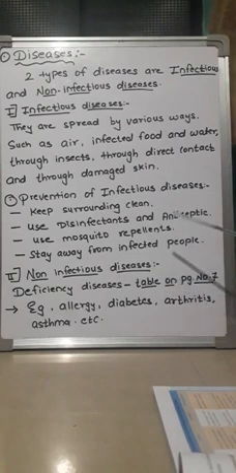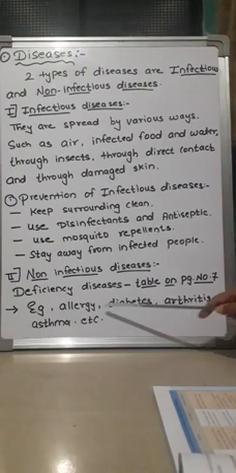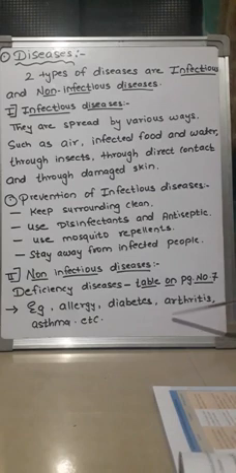You may refer to that table. Some examples of non-communicable diseases are allergy, diabetes, arthritis and asthma, which cannot be transferred from one person to another. So these are some examples of non-infectious disease.